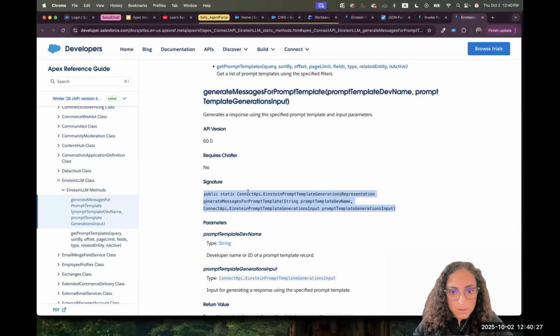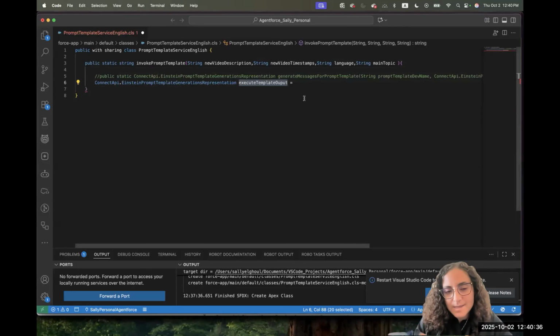So the output here will return Einstein prompt template generation representation. The class names are super long, but again, it's nothing we can control. We have to use it the same way. So we have the output. Now I prepared the output that it will return. I have to code the method.